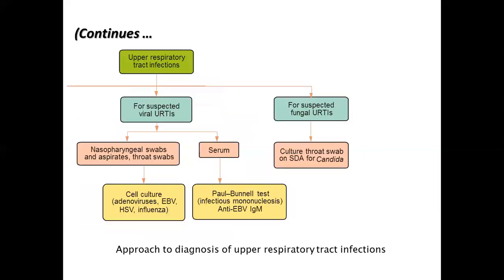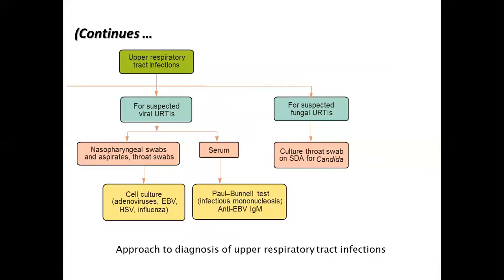In case of suspected viral infections and fungal infections, first we'll see viral infection. For suspected viral upper respiratory tract infections, you have to collect nasopharyngeal swabs and aspirates and throat swabs. You can also collect serum. We can perform cell culture for adenovirus, Epstein-Barr virus, influenza, and coronavirus.